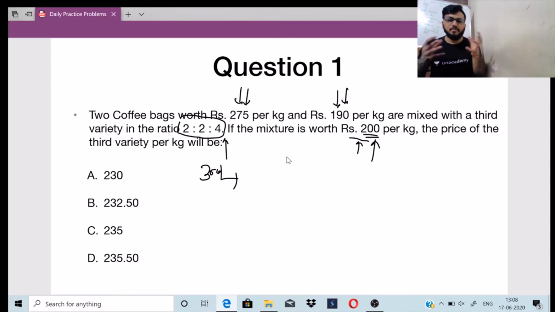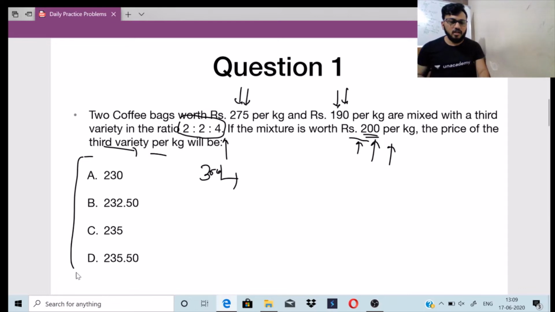Two coffee bags are mixed. One coffee bag is 275 and another is 190. These two are mixed with the third one in the ratio 2:2:4. The mixture is worth 200 per kg. So what is the price of the third variety per kg? Four options are given. Let's move on to the answer here.